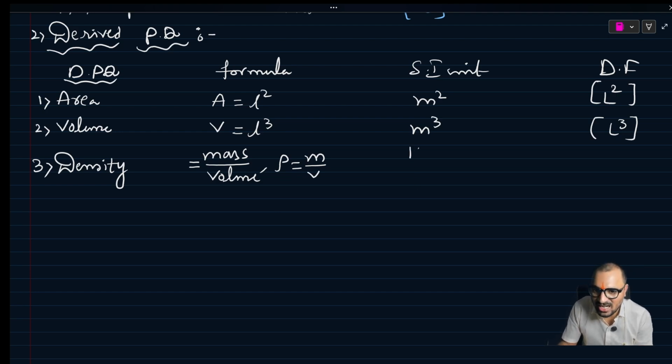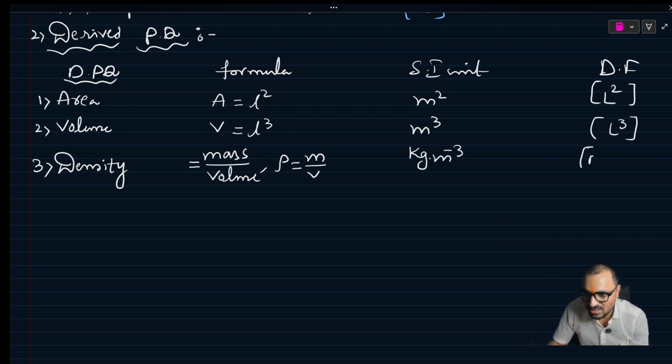Mass unit we have kg per meter cube. Volume, per meter cube, means I can write meter inverse, minus 3 power. Here mass we have 1, M1, and length L minus 3. T is not there, but you can write T0. Okay, area, volume, density. Done.